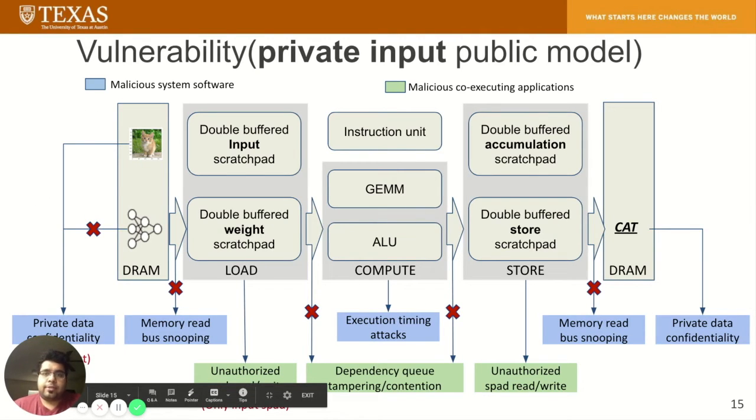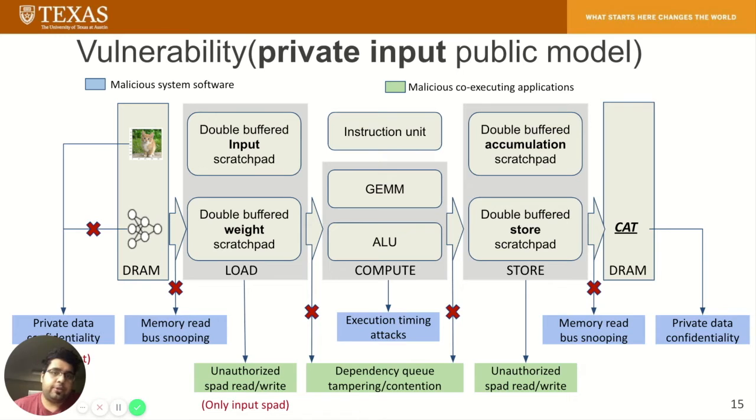One of the use cases is private input on public model, which only needs secret input confidentiality, unauthorized scratchpad read-write protection on the input scratchpad, and execution timing attack prevention. The input size is known to the attacker, and the memory bus utilization snooping channel doesn't reveal any information about the input.